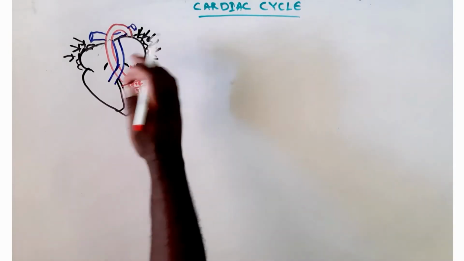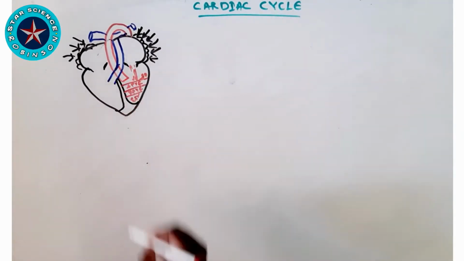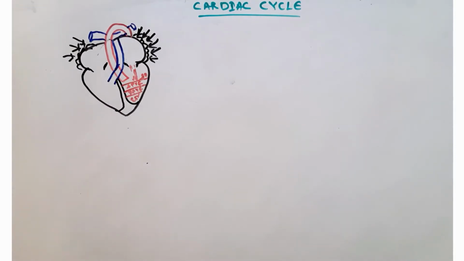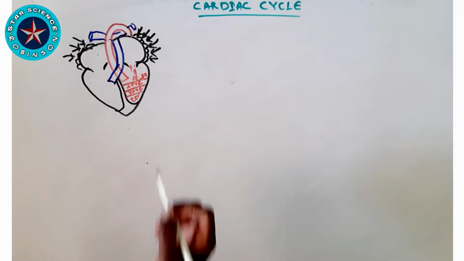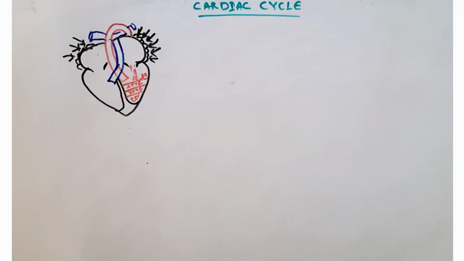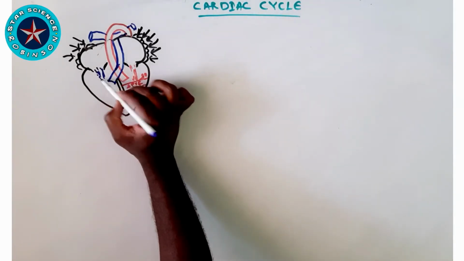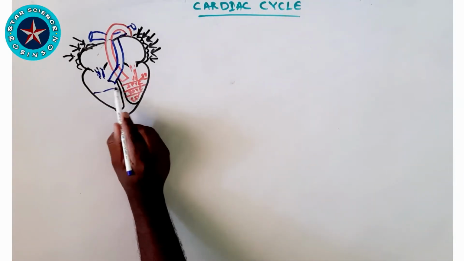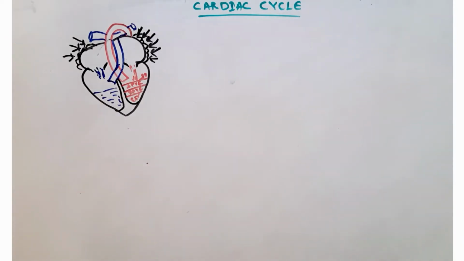In this phase we can see the atrioventricular valve is open, the atrium is in its contraction phase, and the ventricles are in relaxation, or diastole. The blood shifted from the atrium to the ventricles. The same thing occurs at the right side. I'm explaining the left, but the explanation is the same on the right.